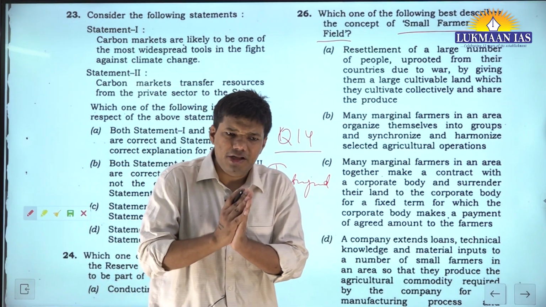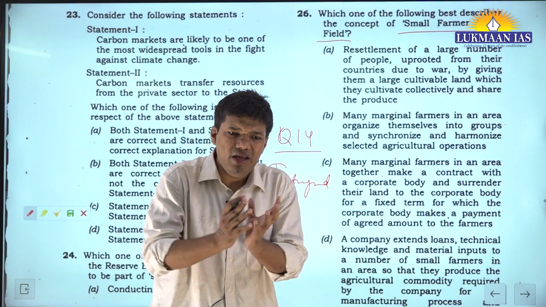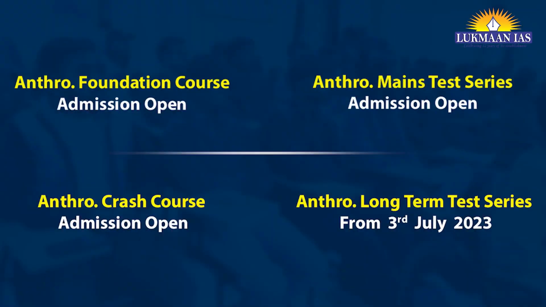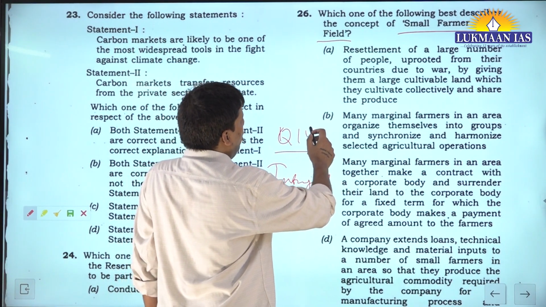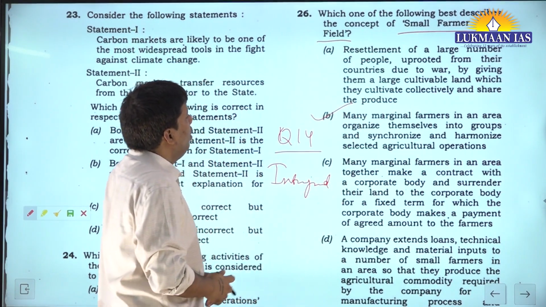So in the Indian agriculture system, the small and marginal farmer has to be empowered, their economic resources have to be enhanced. So this concept is related to that. A small farmer, large field. So this is the correct answer.